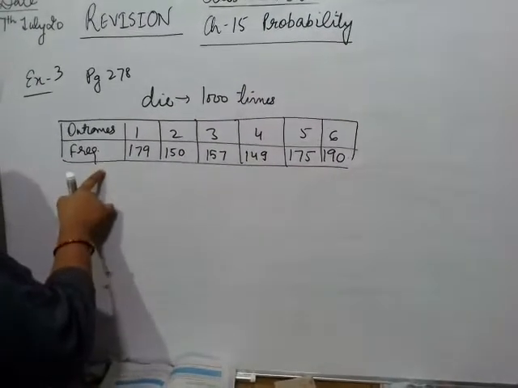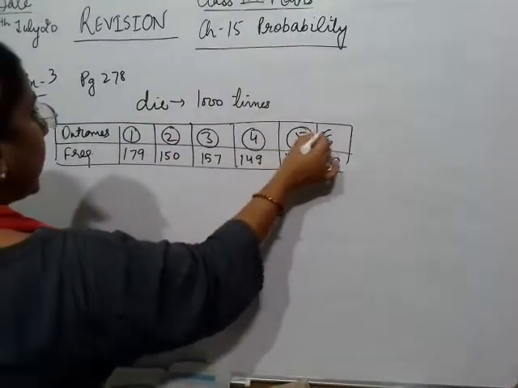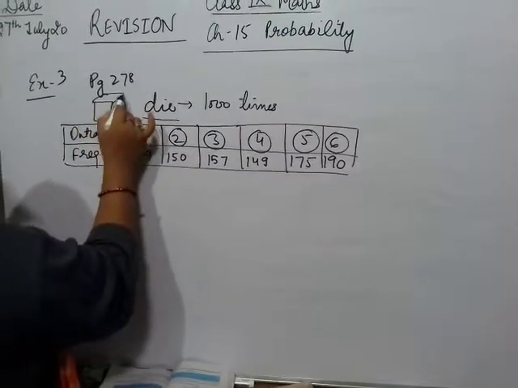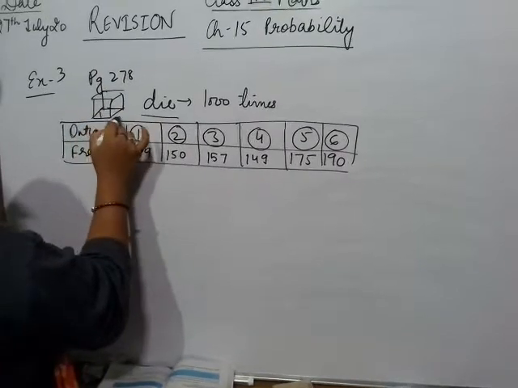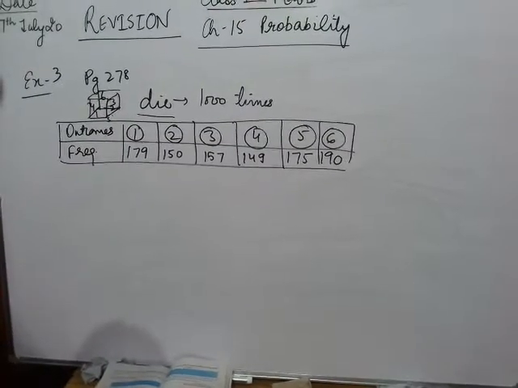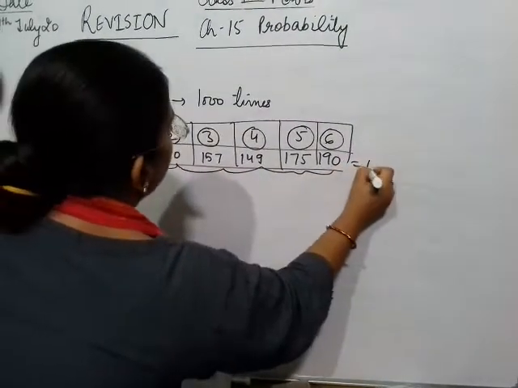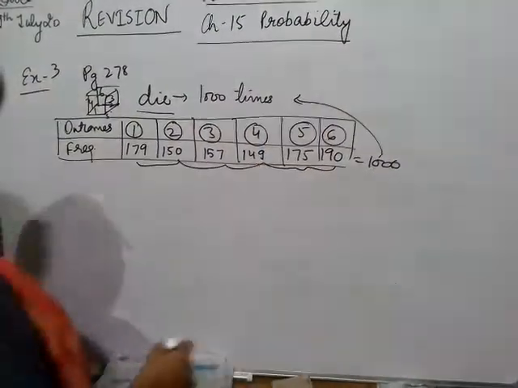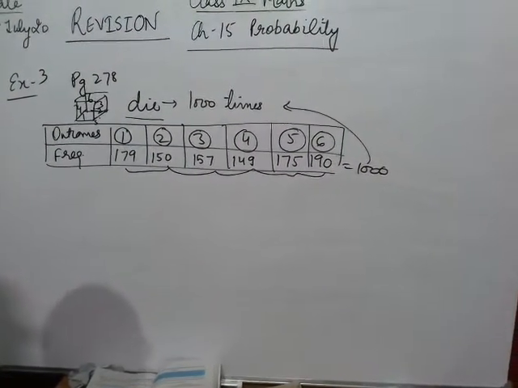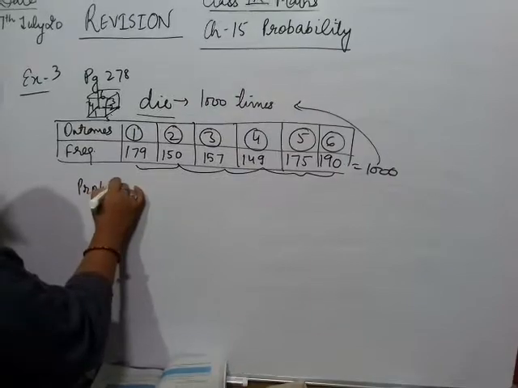Now this is the frequency of getting 1, 2, 3, 4, 5 and 6 on that die. A die is a cube which has the numbers 1, 2, 3, 4, 5 and 6 on it. Their frequencies are written, and the total of this frequency is basically 1000. Now what is asked in the question? Find the probability of getting each outcome.